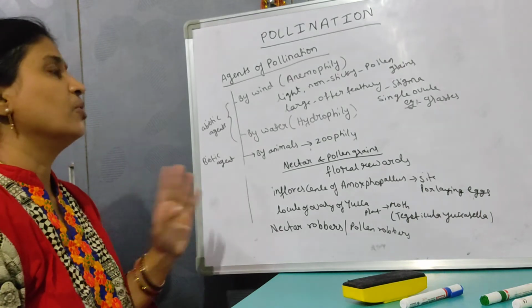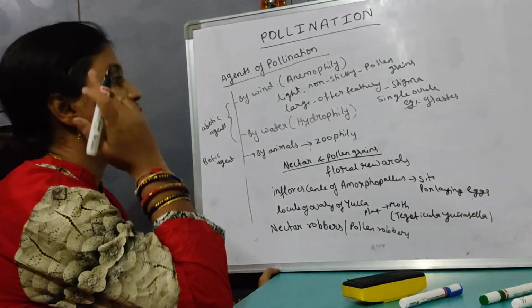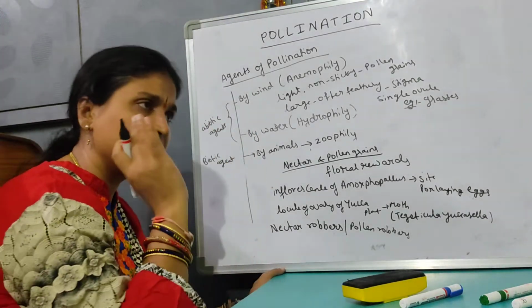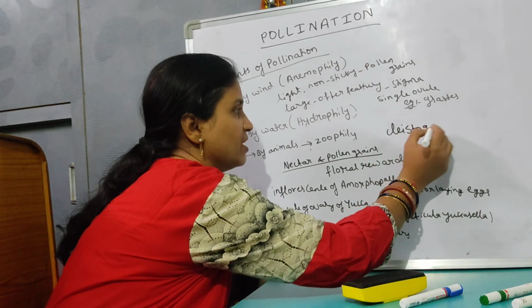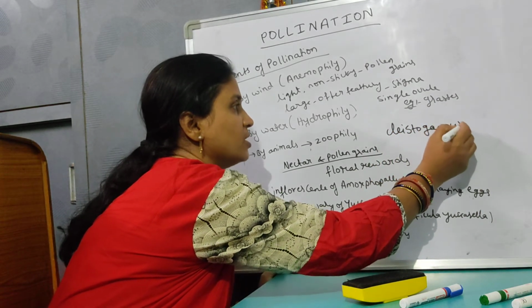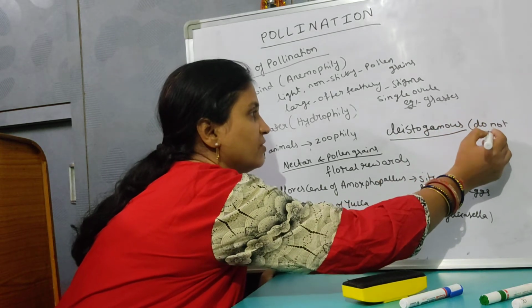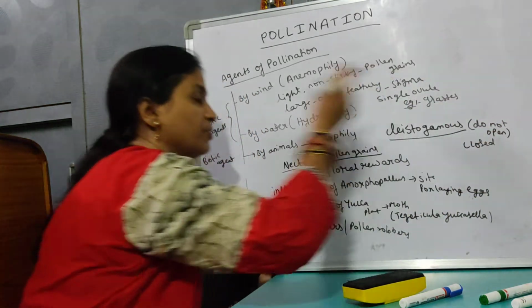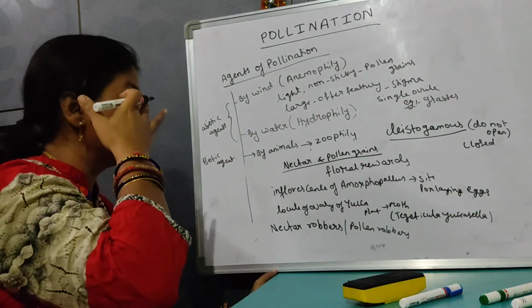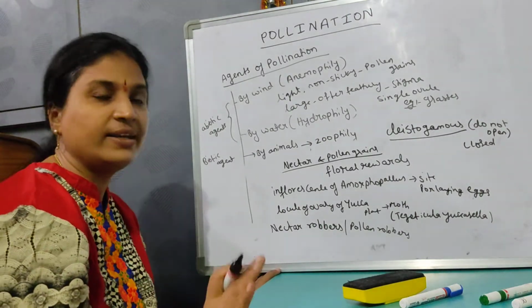Then one more thing I am going to discuss, self-pollination. Self-pollination is very common, and it is a must in cleistogamous flowers. Cleistogamous flowers are those flowers which do not open at all. They are the closed flowers. So in cleistogamous flowers, only self-pollination takes place. Only autogamy takes place.